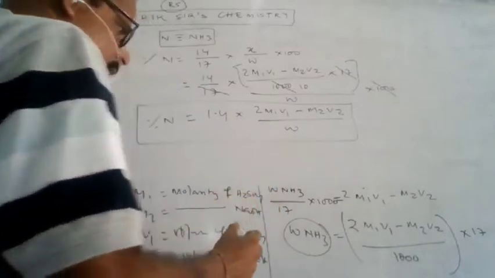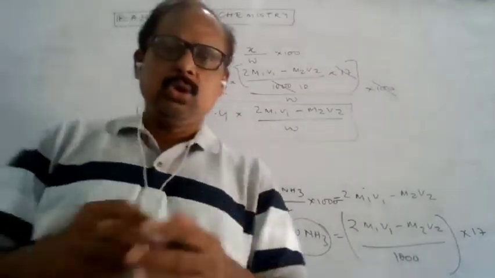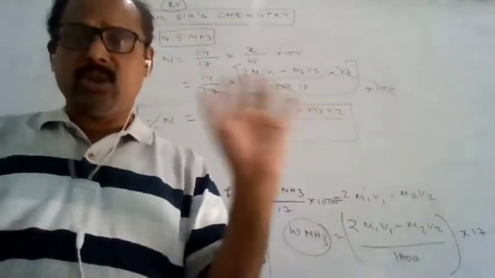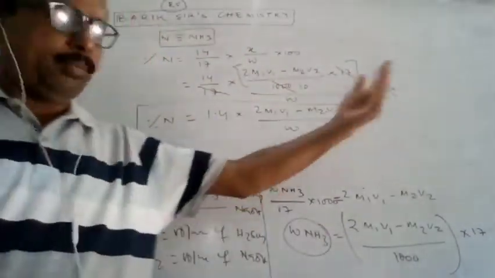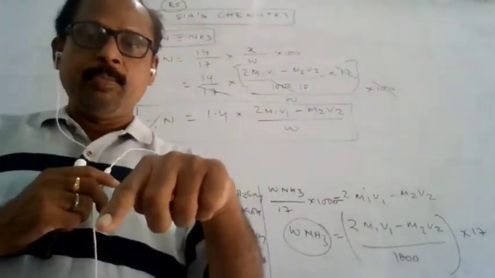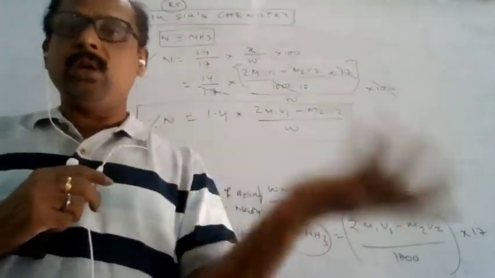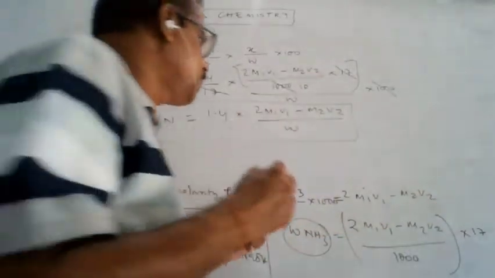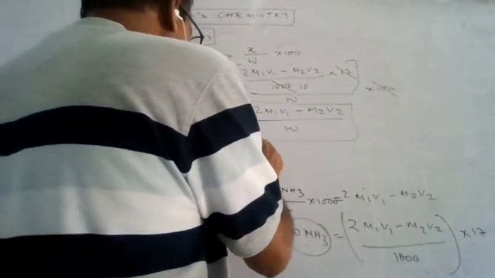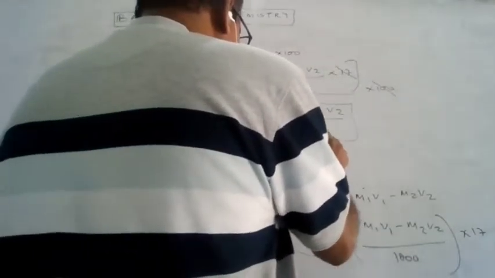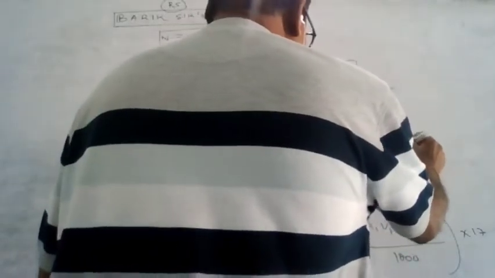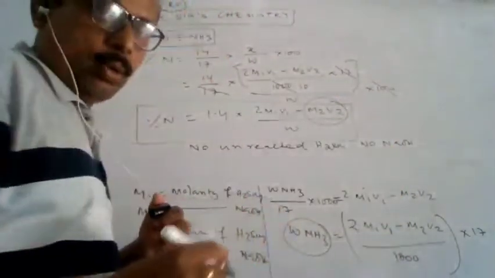Sometimes the sulfuric acid you have used is totally consumed and there is no unreacted sulfuric acid. If unreacted sulfuric acid is there, it needs the sodium hydroxide. If there is no unreacted sulfuric acid, no sodium hydroxide will be used, so this part will not be required.